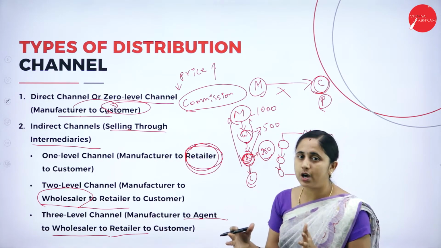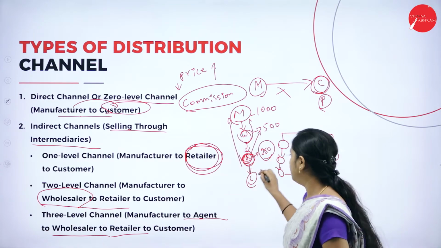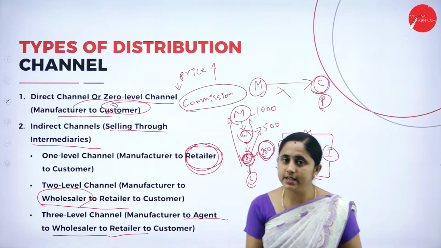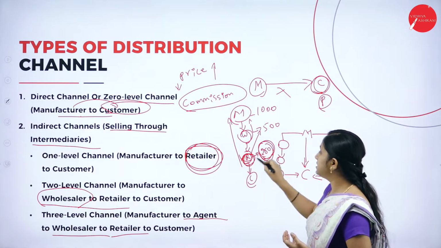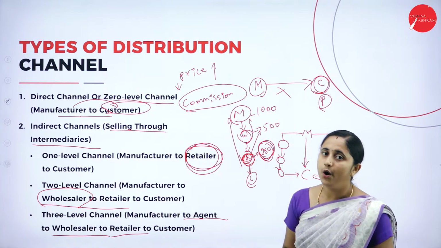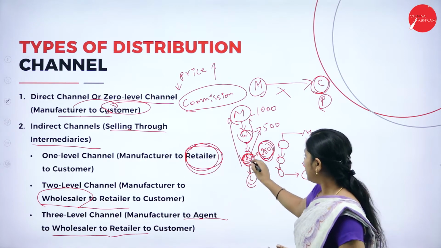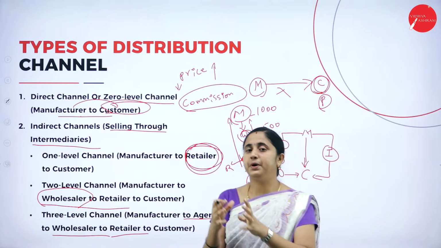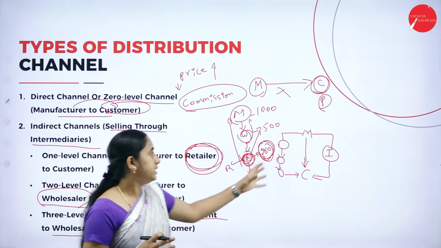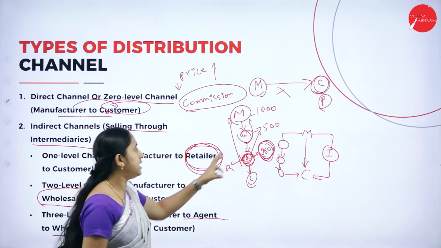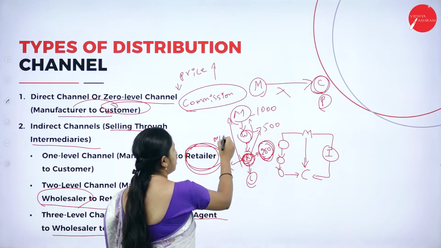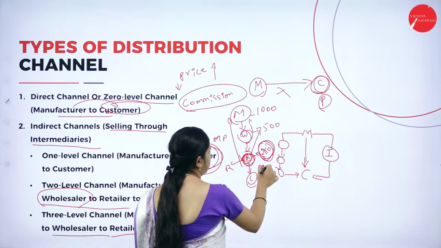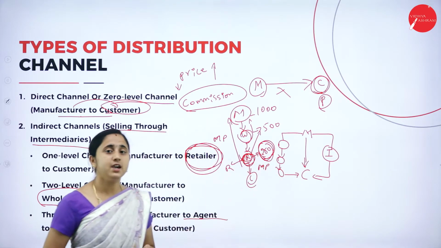offer a large amount. They cannot invest more to purchase the goods, or they're not ready to take the risk. If the goods are fast moving, then they can purchase from the wholesaler, so that they are not ready to take the risk. Here the wholesaler is ready to take the risk. They purchase the goods from the manufacturer and sell them to the retailers with some margin of profit. The retailers fix some margin of profit and then sell to the consumers.